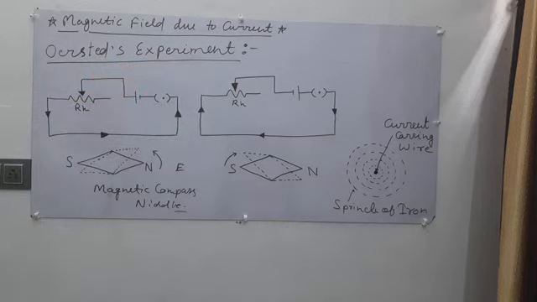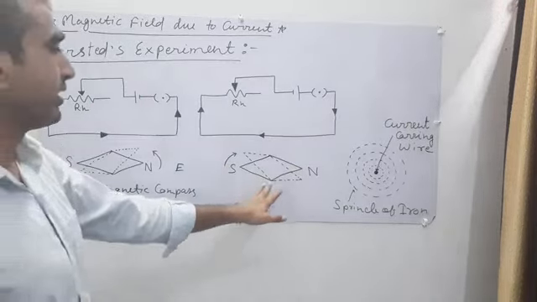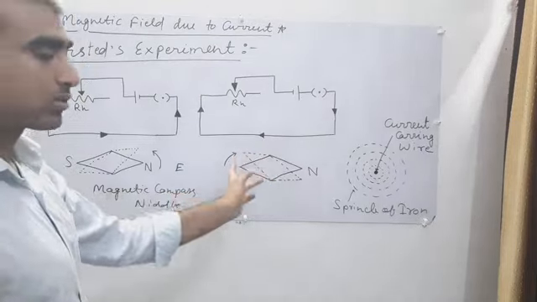Now the first thing to be noticed is that when we reverse our polarity, the deflection of the magnetic needle will also reverse.